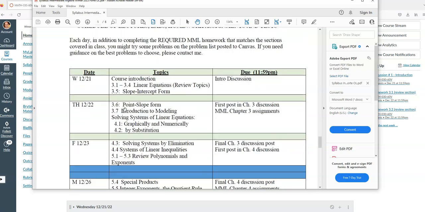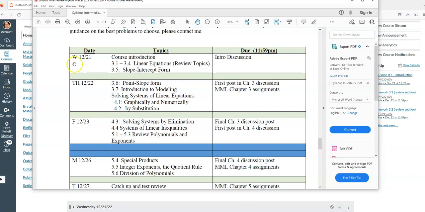So here is the schedule, right? I've got the topics, I've got the due dates. On the first day of class, you're going to go through this course introduction, right? This video that you're watching. You're going to try to get a feel of what the course is like. You're going to link up MyMathLab with Canvas.